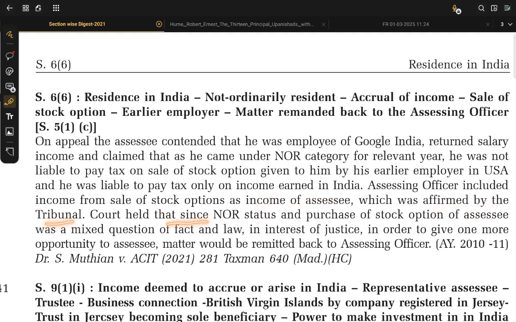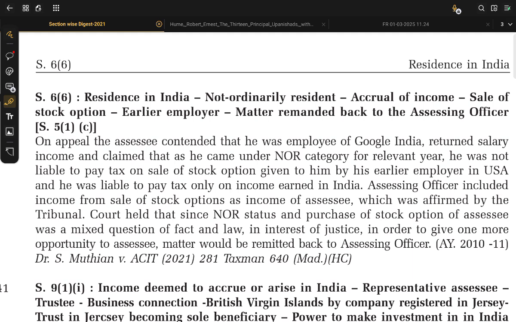The court held that since the NOR status at the time of purchase of stock option by the assessee was a mixed question of fact and law, in the interest of justice, in order to give one more opportunity to the assessee, the matter would be remitted back to the assessing officer. But what is my contention is, when he buys the stock option, he was in the US. Currently he is now not ordinary resident.